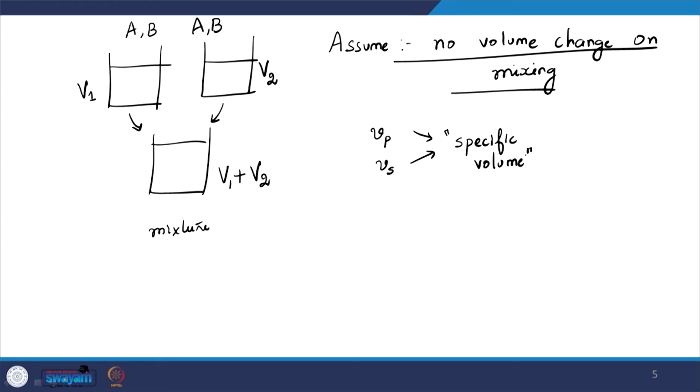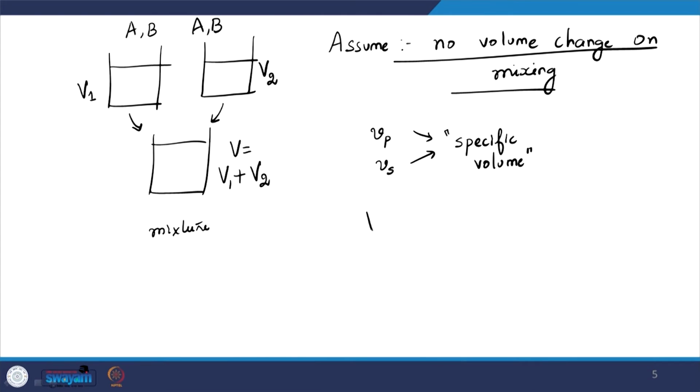And what essentially it means is that this is the volume that will change when I add one molecule to the system, right. So, Vp is the volume change by adding one molecule of solute in the system. Vs is the volume change when I add one molecule of solvent in the system, right.